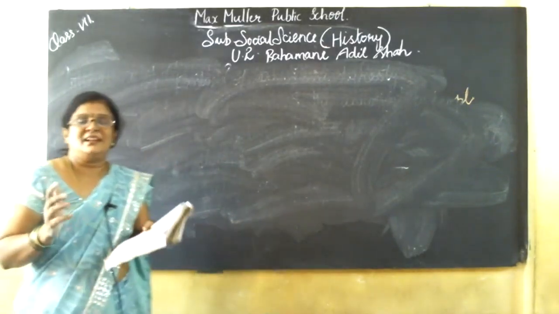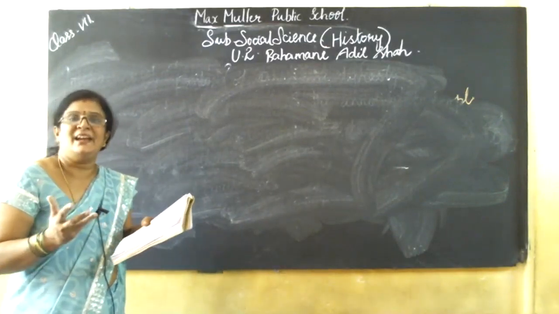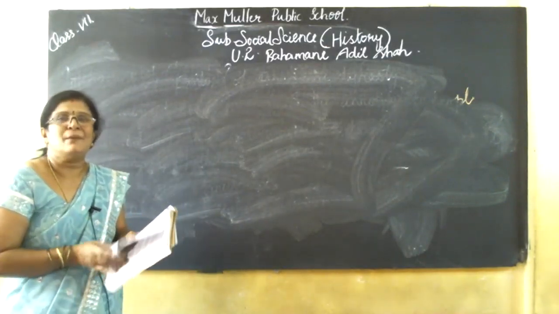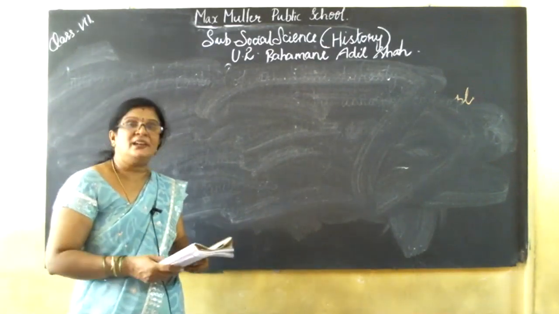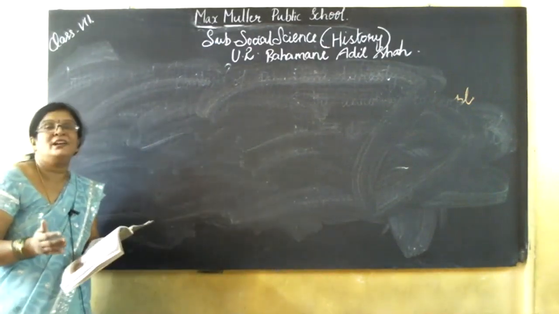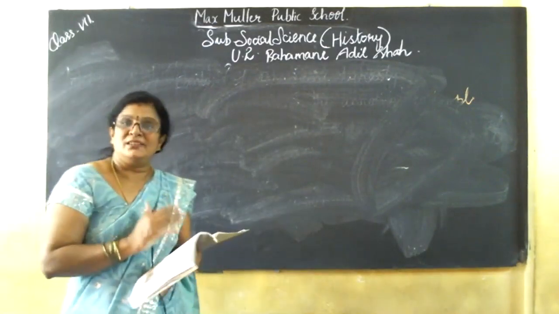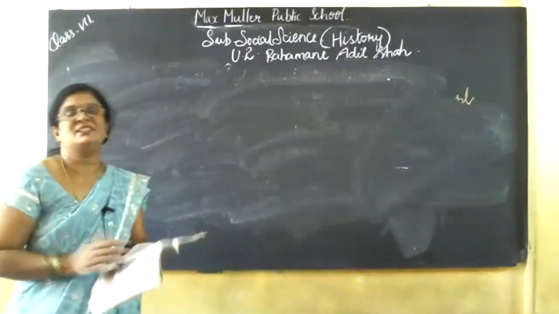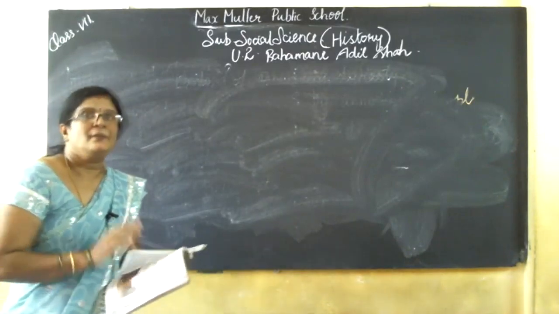Taxes were fixed on the land and irrigation facility, and some unwanted taxes were removed. Muhammad Gawan was a philosopher, and on that basis he founded a university named Madrasa University in Bidar.